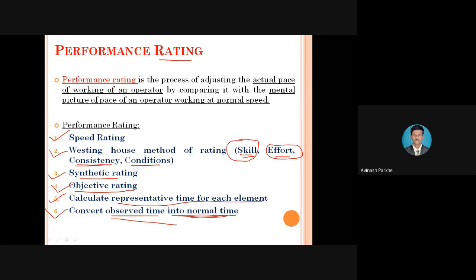So whenever I have to check the performance of that particular operator, I will implement the performance rating formula, which is equal to normal time upon observed time into 100, and accordingly I will check the rating of that operator. Maybe he is in the high region, medium region or low region, and accordingly we present the performance of that operator to management, and he will get additional benefits in the form of a salary increment or a promotion.